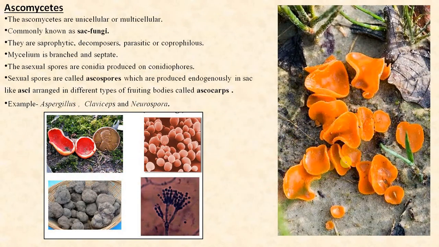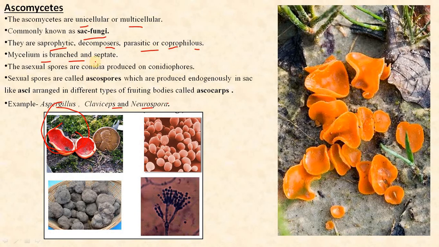Coming to the class Ascomycetes. The Ascomycetes are called the sac fungi because of their sac-like structures. They are unicellular or multicellular. They are saprophytic decomposers, parasitic, or coprophilous. Some examples include Aspergillus, Claviceps, and Neurospora. There are more than 50,000 species in this category. The structure is like a sac. This is why they are called sac fungi.